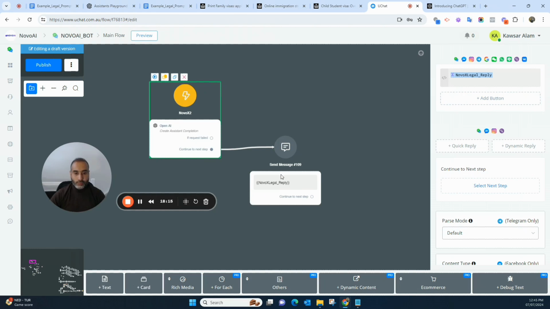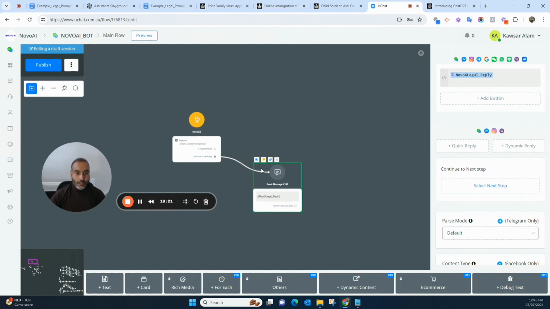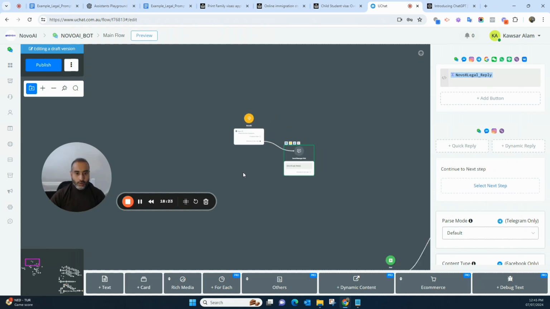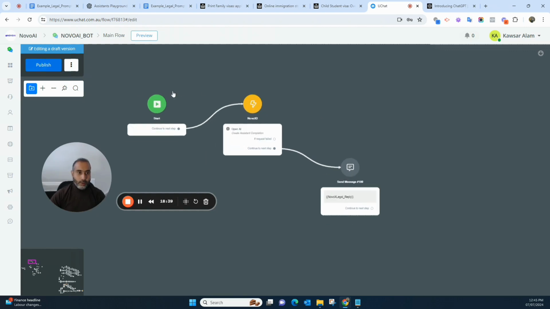All right. So this is done from this side, and now we need to connect the start node to start the conversation. So we just connect it from here to here. That's it, and we can bring it here. So this is it. It's finished from here. Now let's publish it.